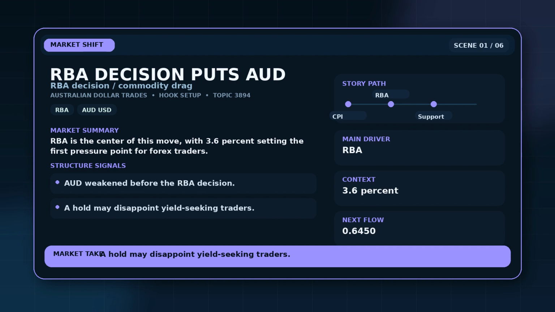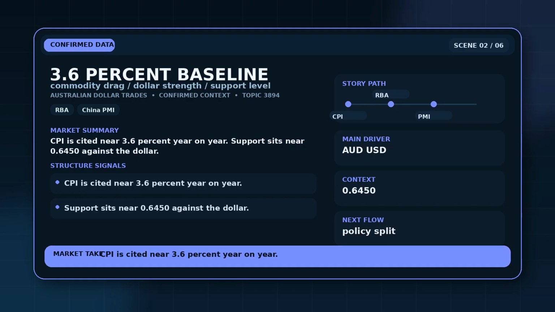That keeps the opening simple. The event is real, the consequence is specific, and the next step depends on the evidence that follows. The evidence points to CPI around 3.6%, support near 0.645, resistance near 0.66, and market focus on whether the RBA holds or hikes. AUD weakened before the RBA decision. Support sits near 0.645 against the dollar.